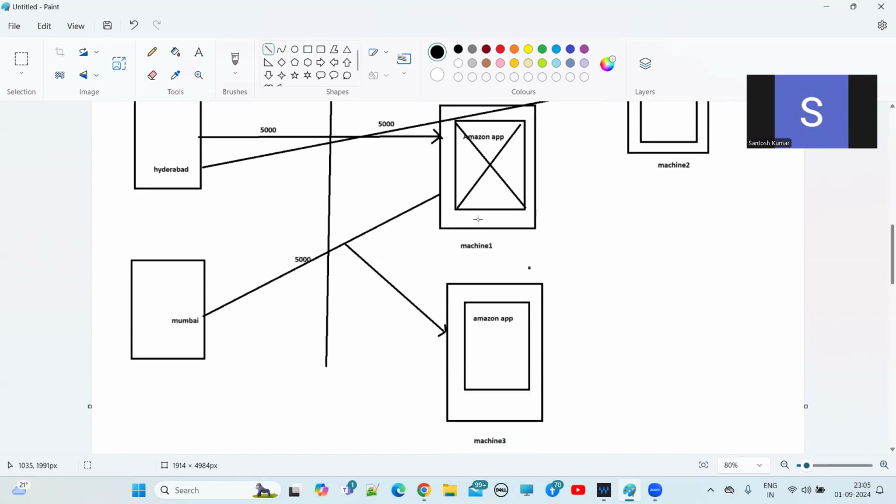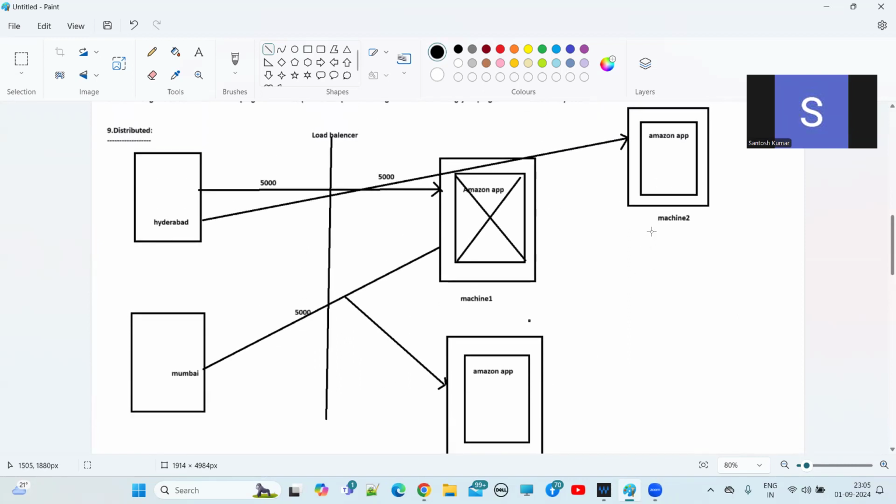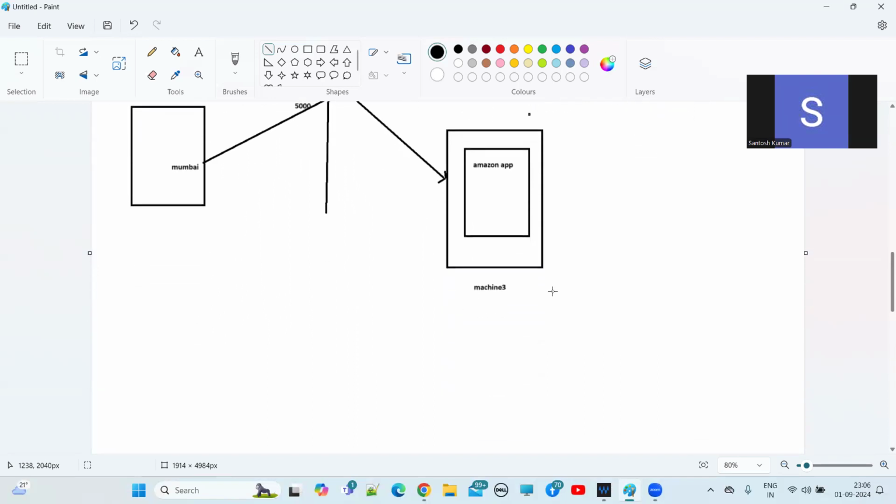Somehow the first machine crashed due to some issue. The remaining two machines are already active and running, two backup machines. Those two machines will take the first 5,000 requests, process them, and send the response back to those particular clients. So we can achieve this failover situation in a distributed application development environment.